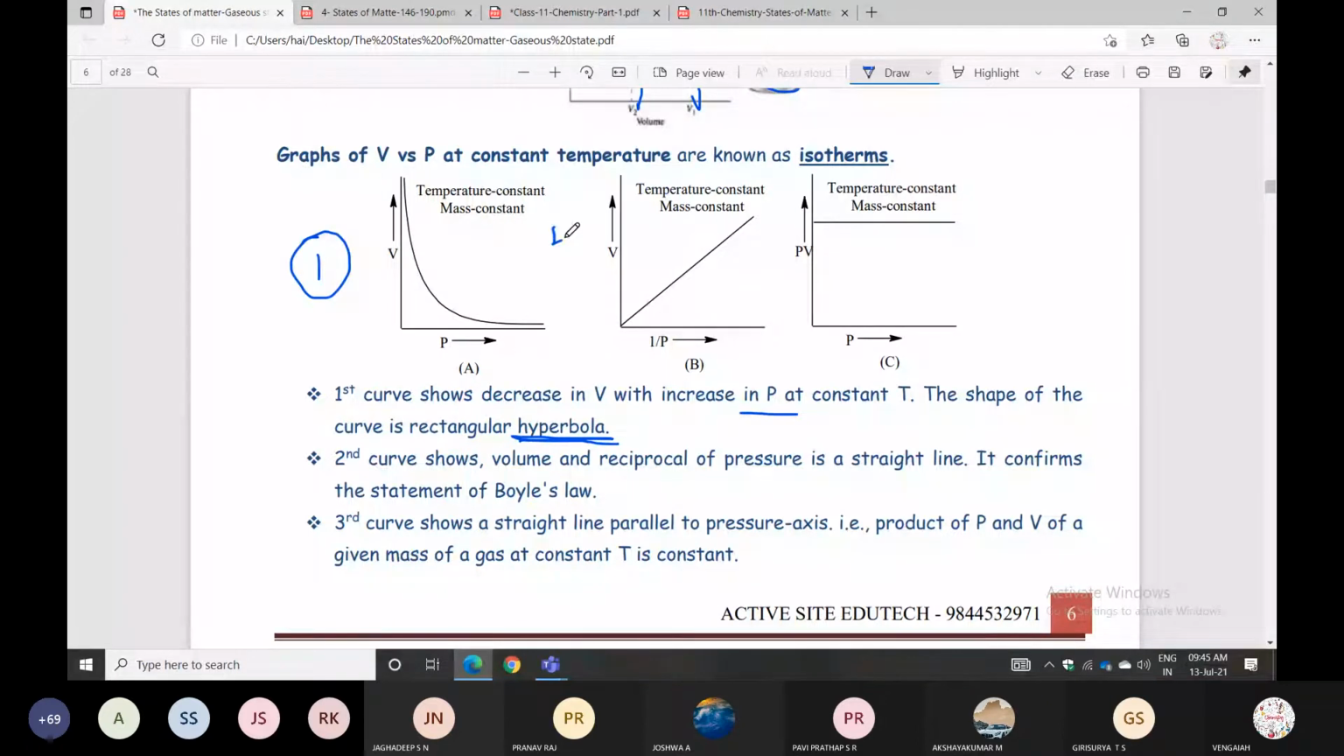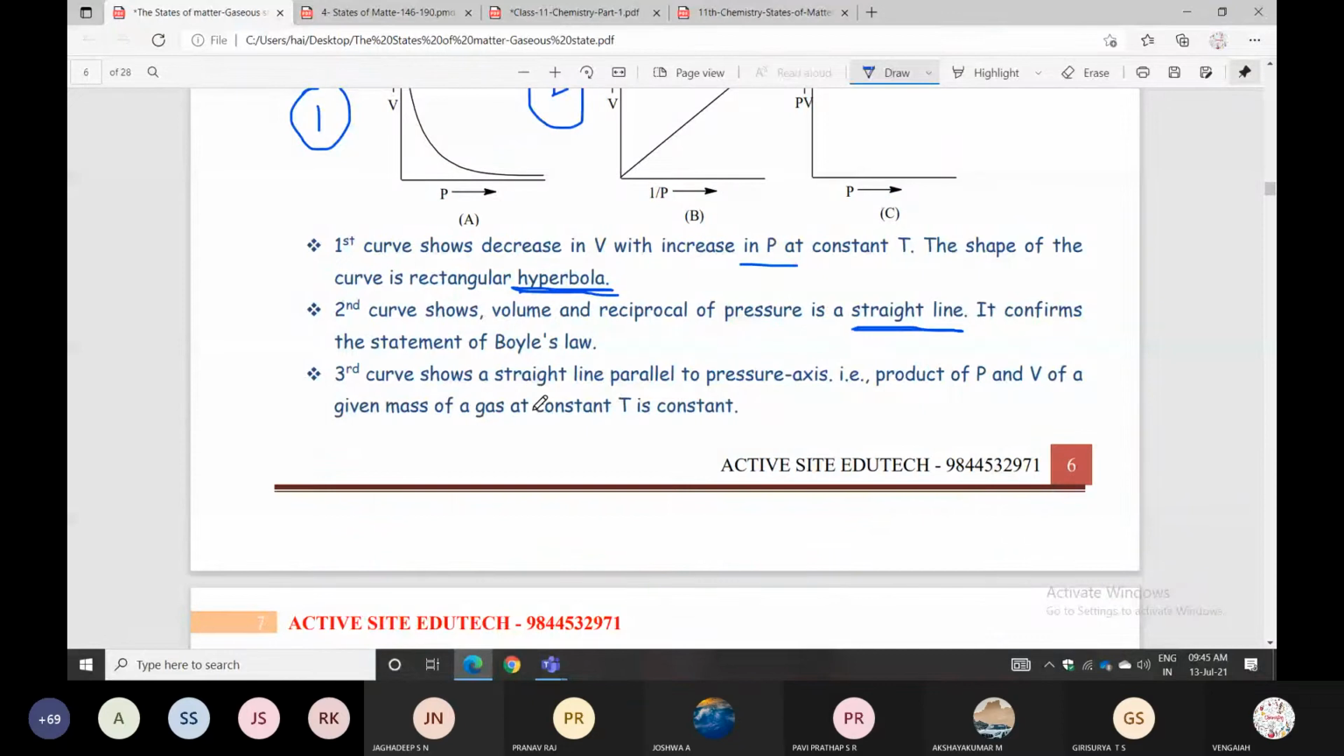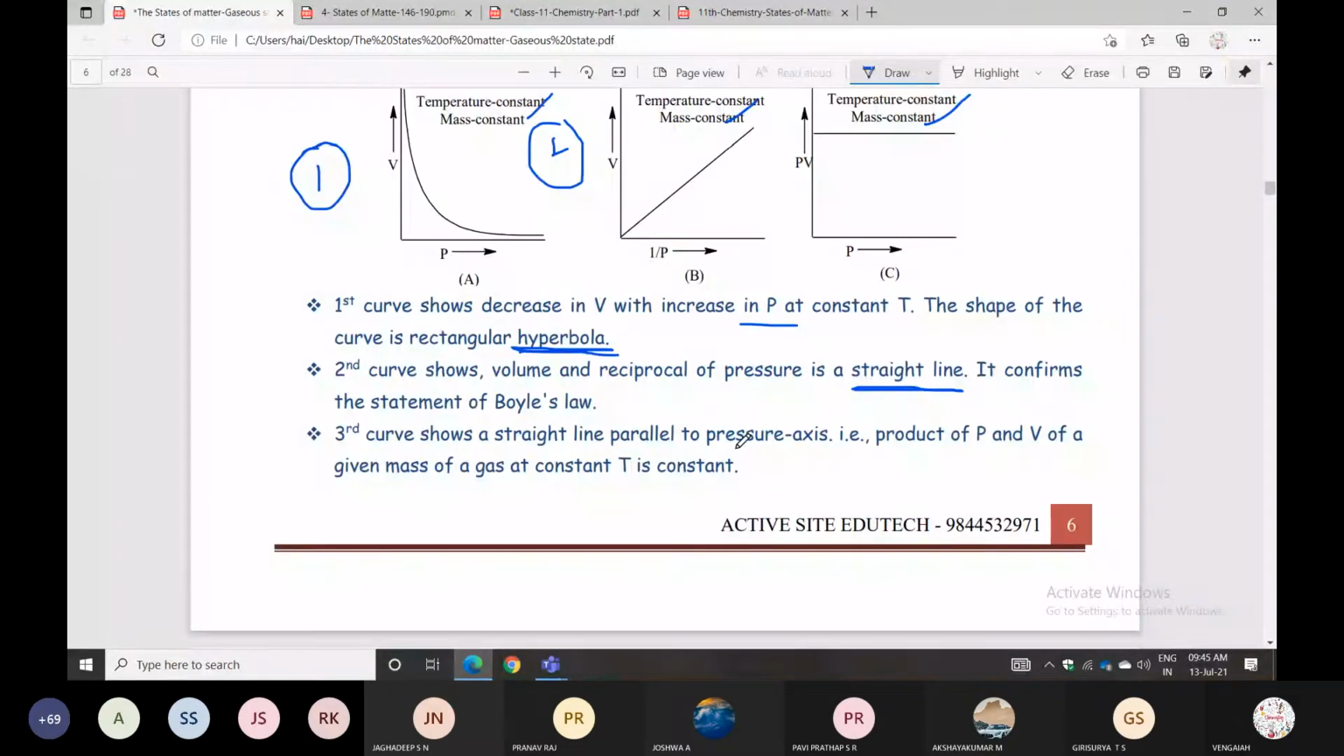Okay, here temperature is constant. Here also temperature is constant. Then what will happen? Pressure and volume give a hyperbola. Volume and reciprocal of pressure give a straight line. Third curve: the third curve shows a straight line parallel to the pressure axis. That is P and V. For a given mass at constant temperature, we get a parallel line, nothing but PV equal to constant. So it is showing lines parallel to each other. Okay? Yes.